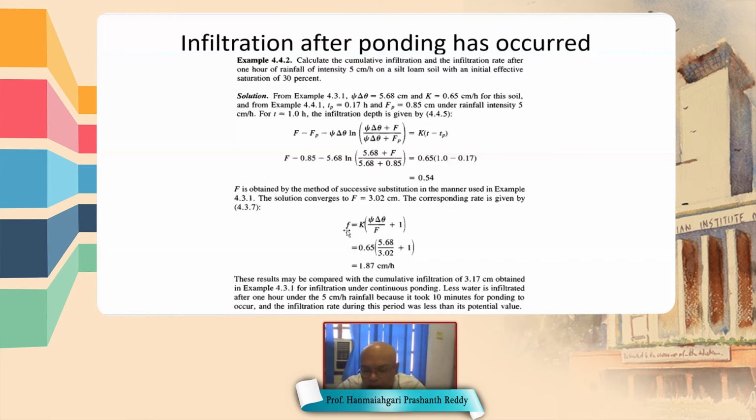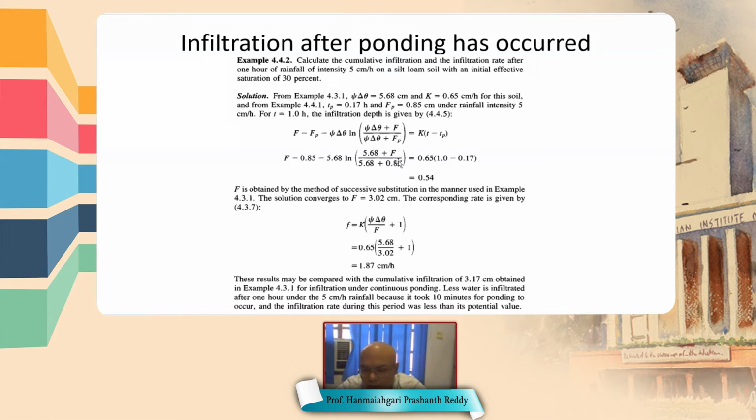Corresponding to that, the rate of infiltration after 1 hour is calculated by this formula: f is equal to capital K times (psi delta theta by capital F plus 1). We have already calculated F as 3.02 after 1 hour, so everything is known on the right hand side, and we get our infiltration rate after 1 hour.